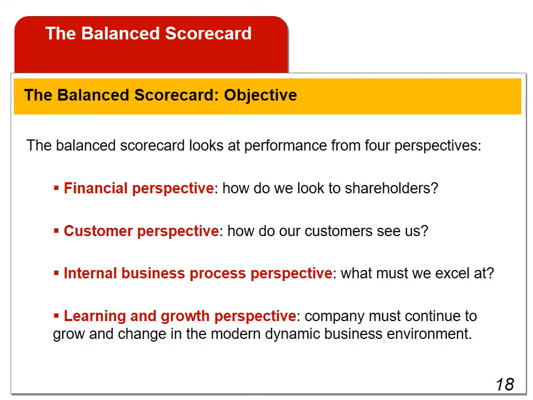Then we have internal processes. What are the processes we have to excel at to succeed with our targeted customers? And the foundation, which they call the learning and growth, is the capability for the organization to continue to improve and get better: people, internal processes, information systems, organizational climate.